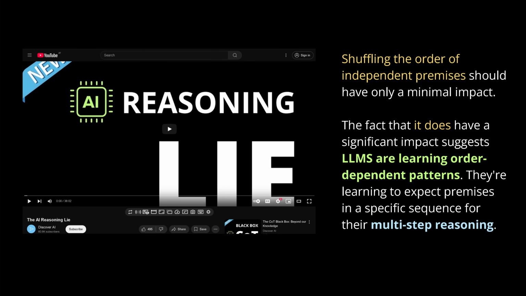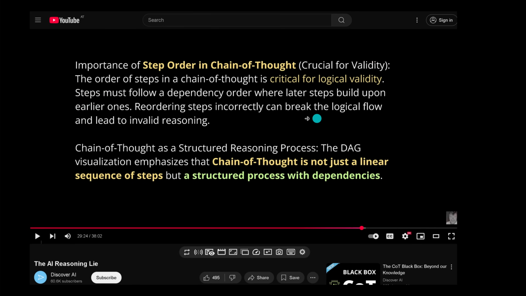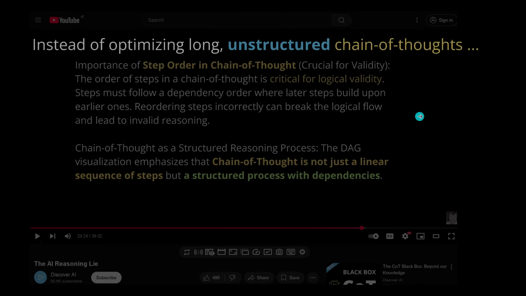So there's nothing like an emergence of intelligence in our LLMs, especially if we look at multi-step reasoning of those systems. And you remember in this video at minute 29, we had together this beautiful idea how to overcome this with a chain of thought, with a structured reasoning process, with a directed acyclic graph. And we said, you know what? What about a chain of thought that is not just a linear sequence of steps, but a structured process with dependencies? This would solve this particular problem.